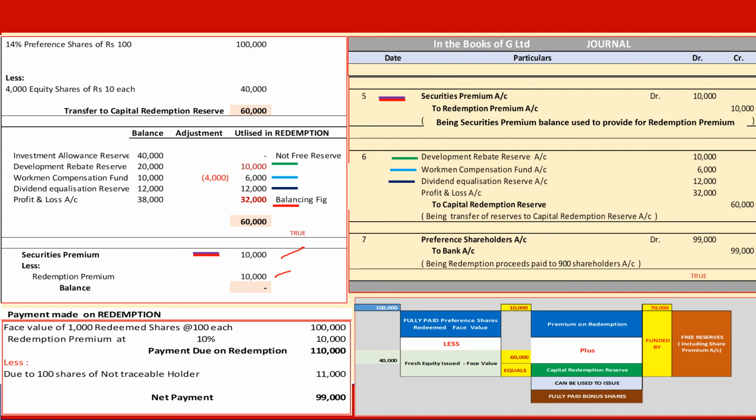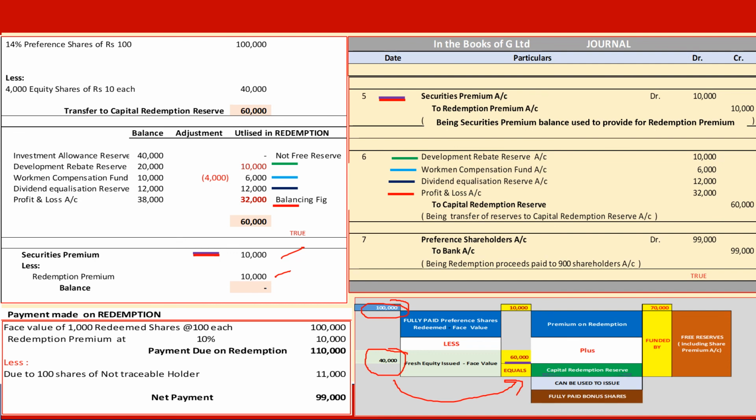And as a matter of requirement, we need to transfer this amount to capital redemption reserve account. As we saw, it is the difference between fully paid preference shares face value and the amount of equity that we raised. The balance has to come from free reserves. This entry takes care of that.